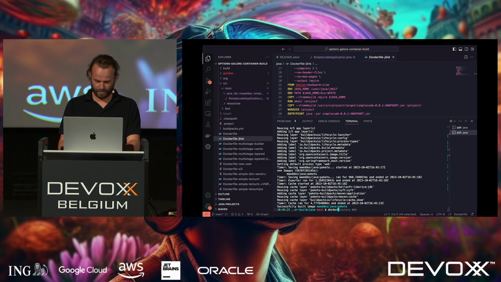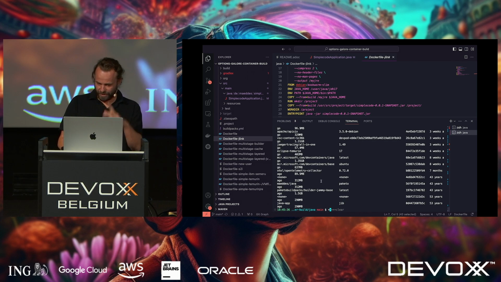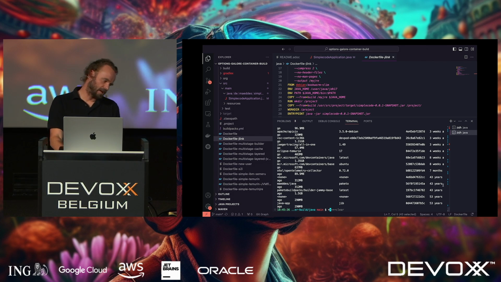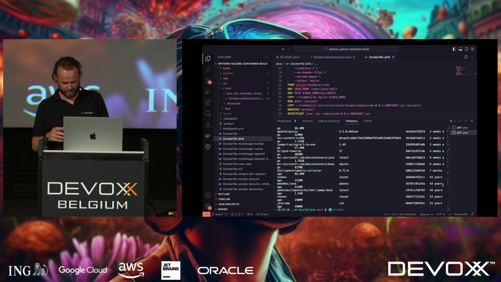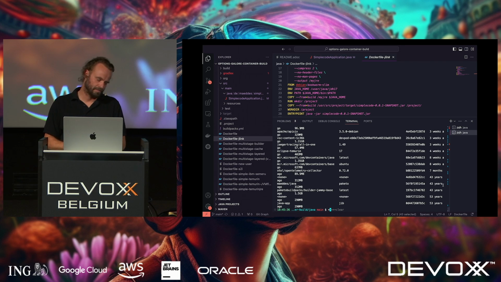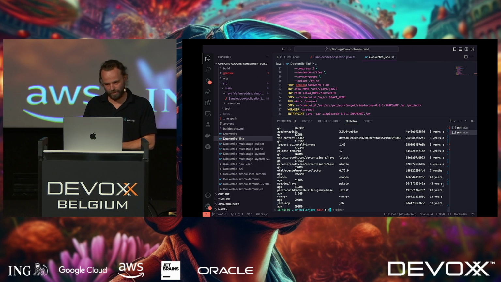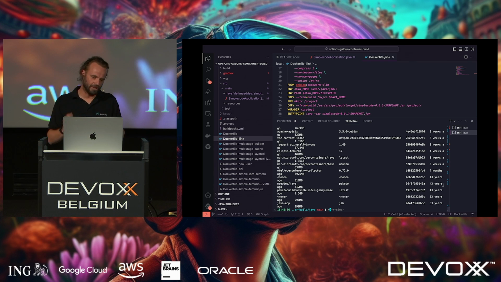But in the end, once you repeat it, it's about the same time as the others. So if I go on Docker images, one thing you will probably notice, both for that JIB component and also those buildpack components, is that your images are suddenly very old. So this container technology did most likely not exist 43 years ago. The reason is pretty simple. If you do a standard Docker build, then the timestamp of your build will basically work its way into your container image ID. So that means you could potentially do two identical builds at two different points in time, but get different IDs, which might make things confusing.